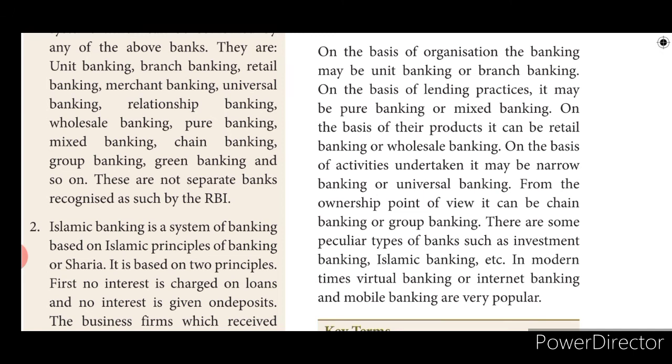When you see it on the basis of organization, there are two types: unit banking and branch banking. On the basis of lending, when you lend money, we have two types: pure banking and mixed banking. On the basis of products, it can be retail banking and wholesale banking. On the basis of activities undertaken, it may be under banking or universal banking. From the ownership point of view, it can be chain banking or group banking. So we have different types. Just make it like a chart and read it, it will be easy for you.